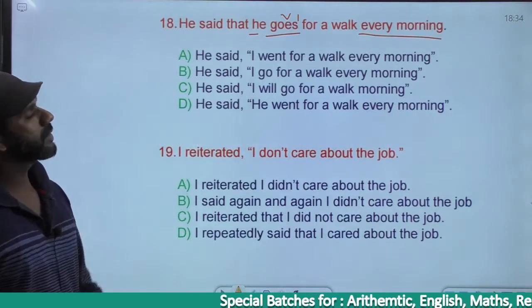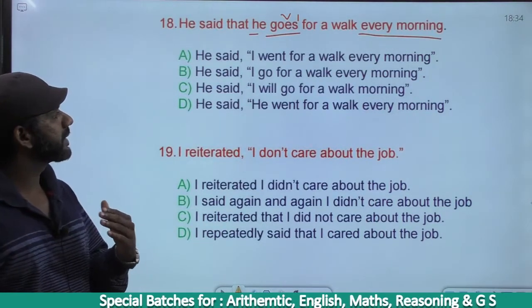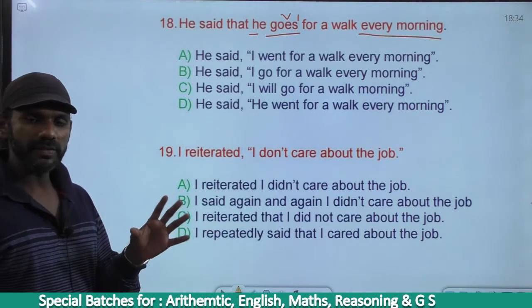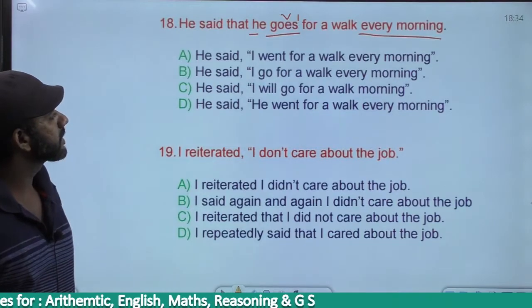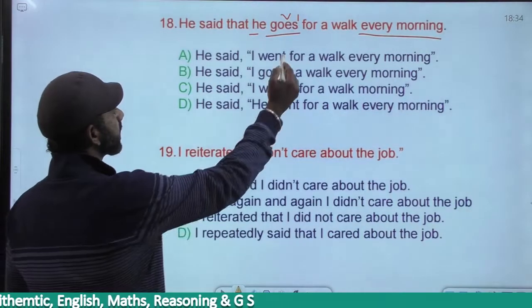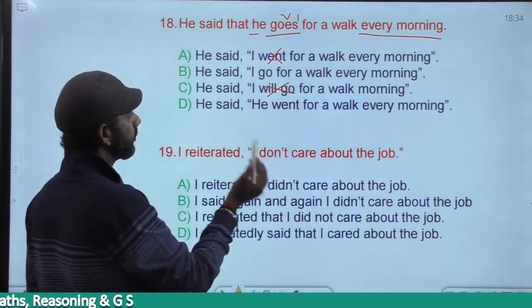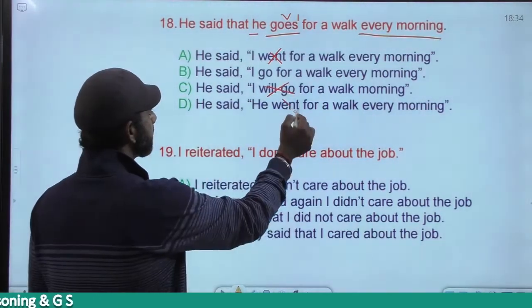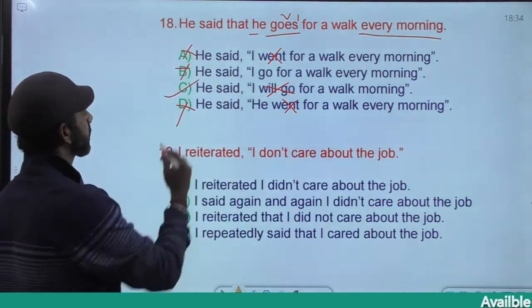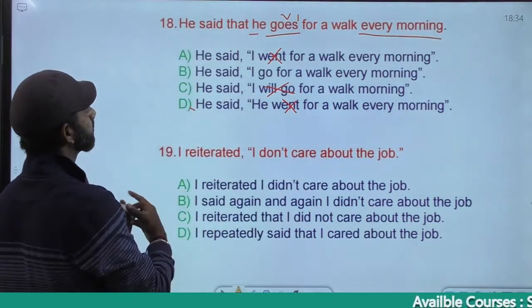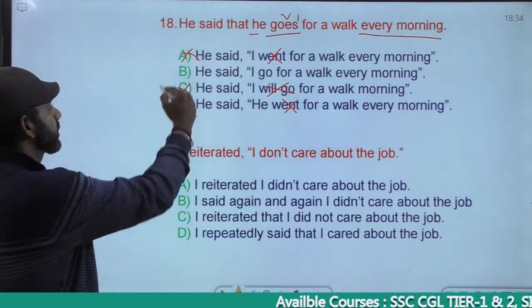Now, regularly happening action, the tense and the category must remain the same. He goes for a walk every morning is simple present. In the direct speech also it must be simple present. Based on that, A is gone, went is past tense. C is gone, will go is future tense. D is gone, went is past tense. Only one option is left. The answer is option B. A is gone, C is gone, D is gone. The answer must be B.